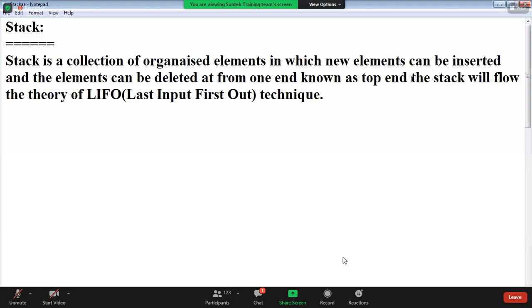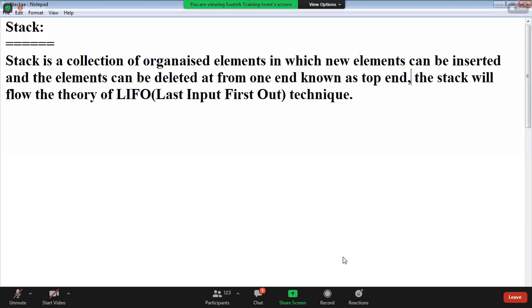And the stack will follow LIFO technique, last in first out, or FILO, first in last out.